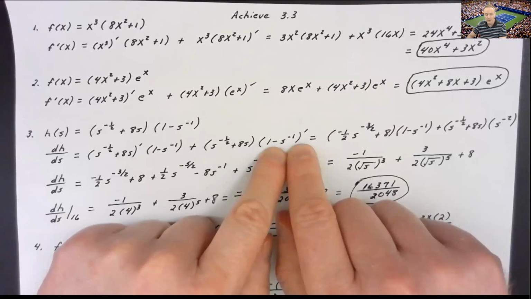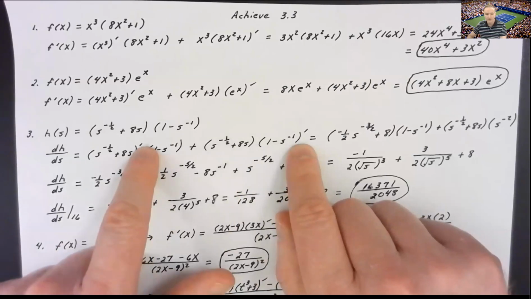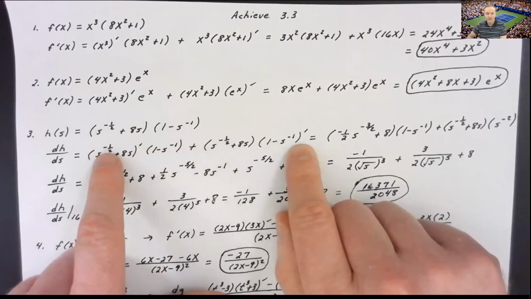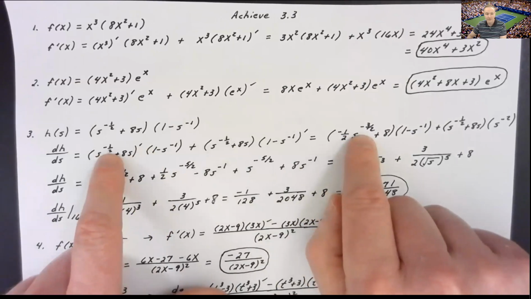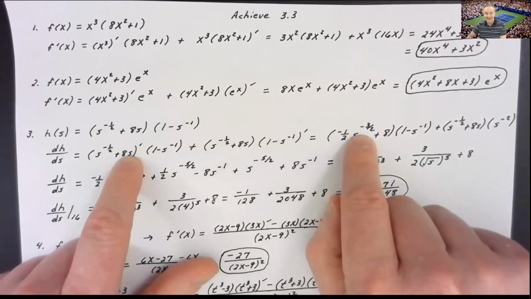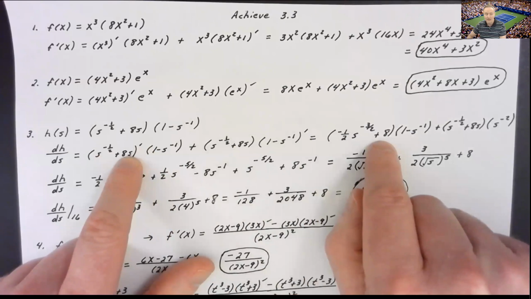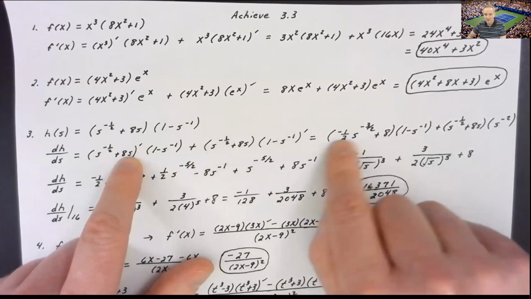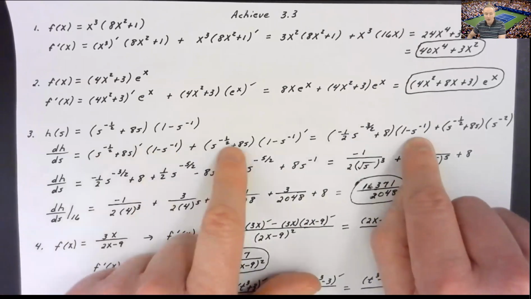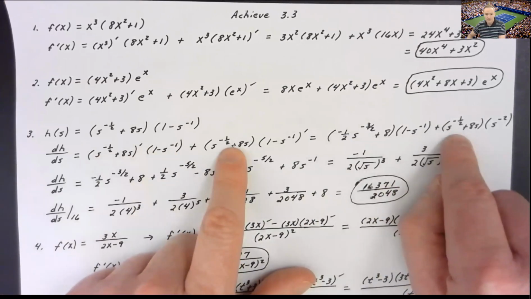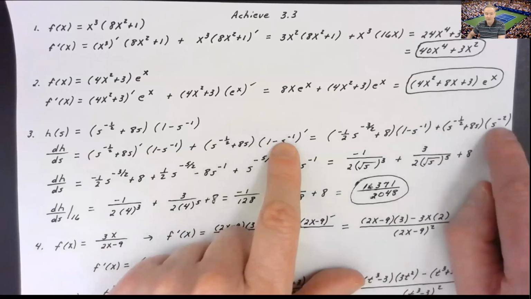Now, in showing out that work, the derivative of the first group, everything in here is power rule, guys. So you'd say, well, the derivative of that first term, negative 1 over 2, s to the negative 3 over 2. The derivative of 8s to the first is going to be 8 times 1, s to the 0. So the s cancels out and you just have 8. So all of this is the derivative of the first group times the second, plus the first group now times the derivative of the second.